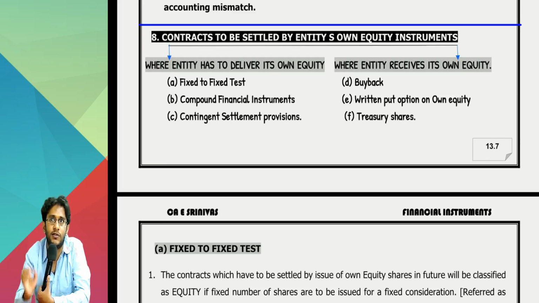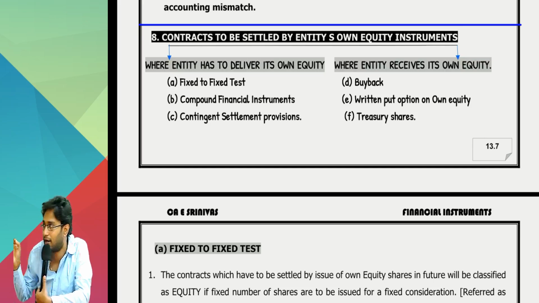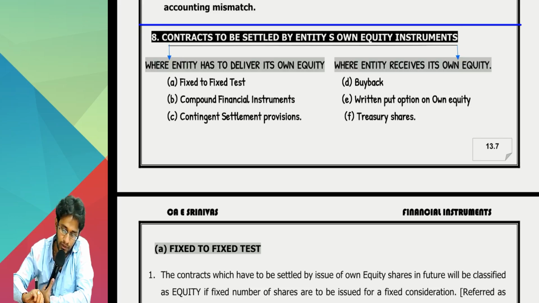Contingent settlement provisions, sir, after 5 years, whether I will issue shares or whether I will pay cash, I do not know. If today you classify it as an equity instrument, next 5 years this fellow will not do any accounting apart from initial recognition. So on a safe side, to make you account for this for all 5 years, they ask you to account it as a financial liability. On this example, question, nothing is there. The standard 11 point, so I also brought. Study matter discussion is also not there on this. Anyway, these 3 are over.